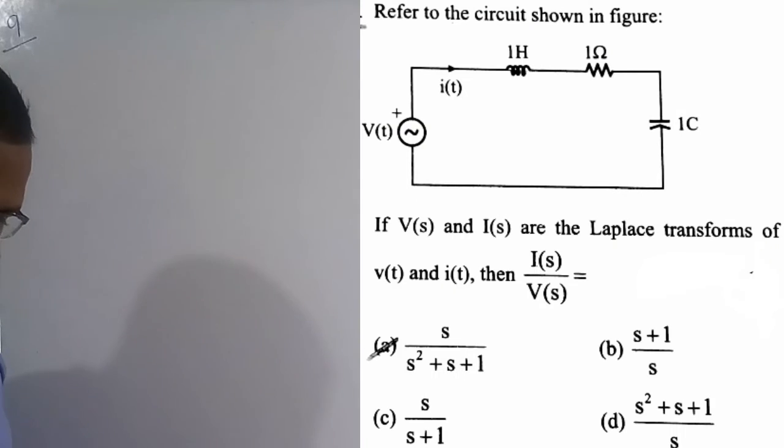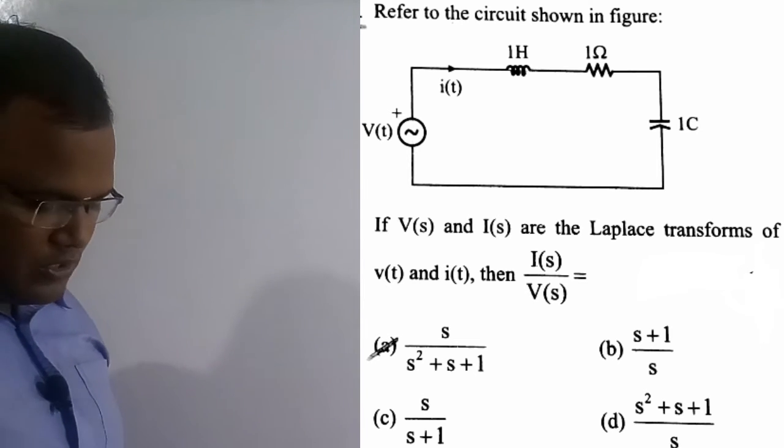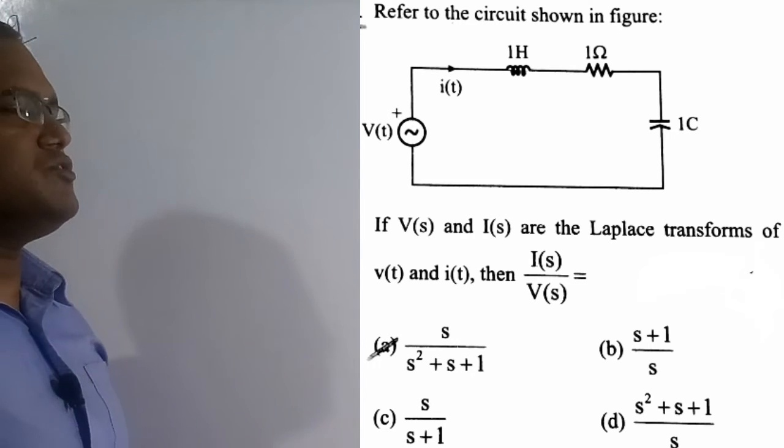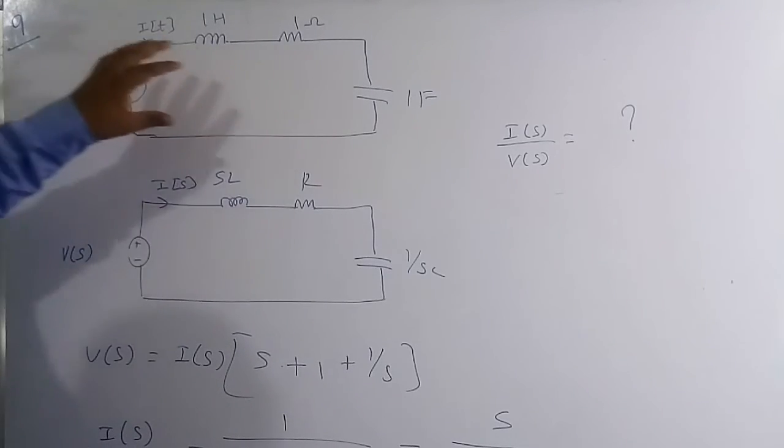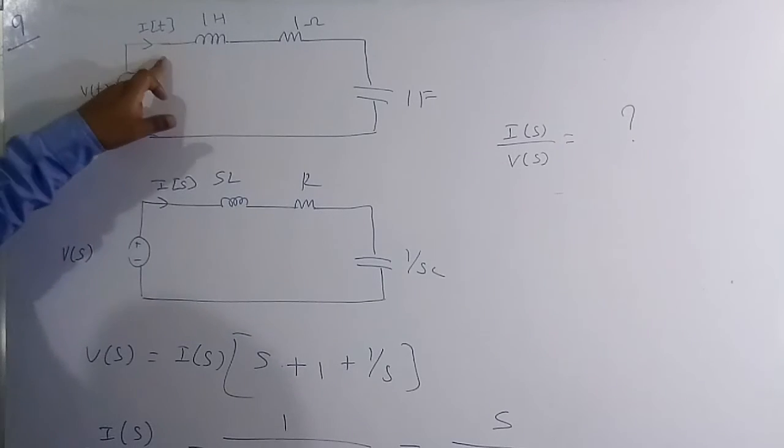Now we are solving the 9th question. See the question here. Refer to the circuit shown in the figure. This is the electrical circuit. If V of s and I of s are the Laplace transforms of V of t and I of t, then what is the ratio of I of s by V of s? We need to figure this out. Option A is the correct solution of this question. So let's solve this numerical. This is the electrical circuit given. The voltage source is V of t and the current is I of t.